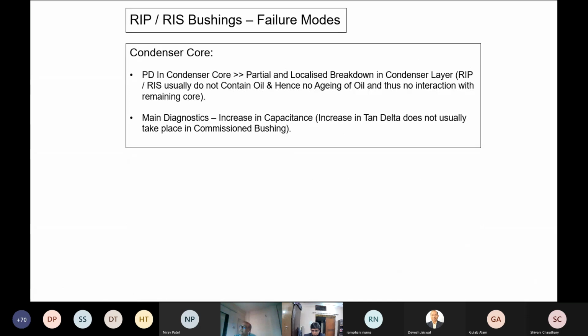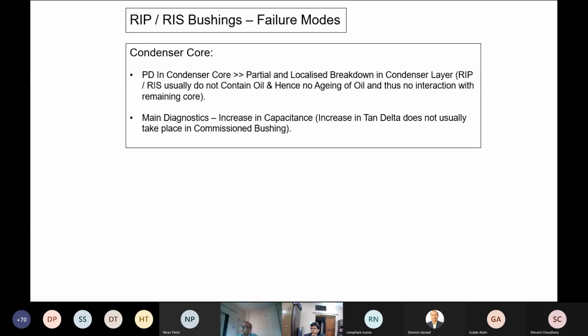RIP, RIS bushing, unlike OIP bushings, there is no oil in this. So in RIP, RIS bushings, there are partial and localized breakdowns of condenser layers, and there is no interaction with other parts of the condenser core. Means if there are 25 capacitor segments or condenser segments, if one fails, the other 24 will continue to be highly stressed, but it will not result in a cascade kind of failure.